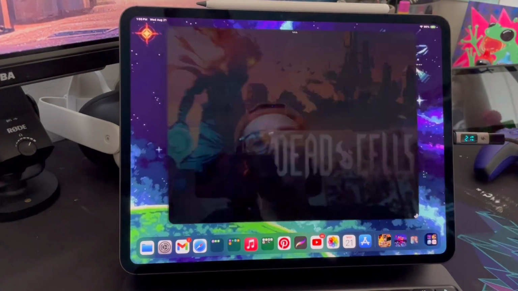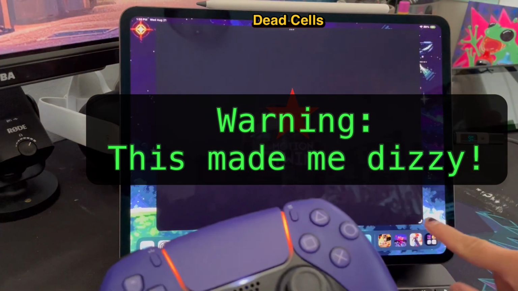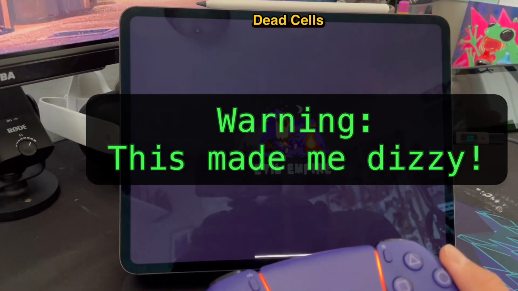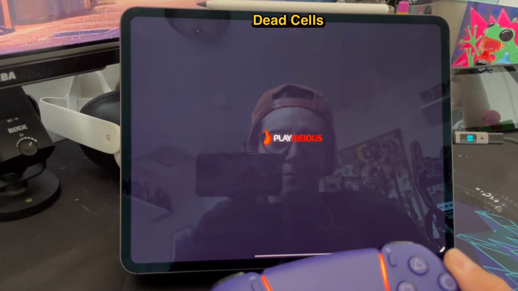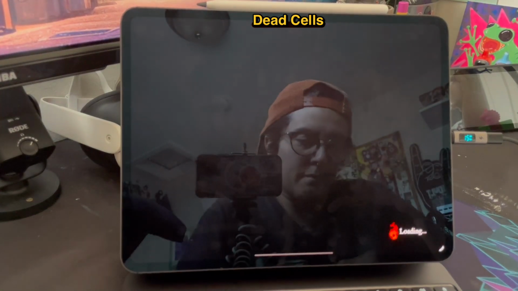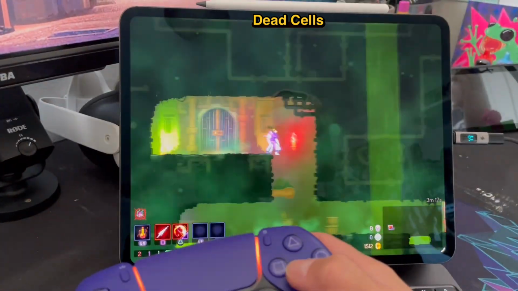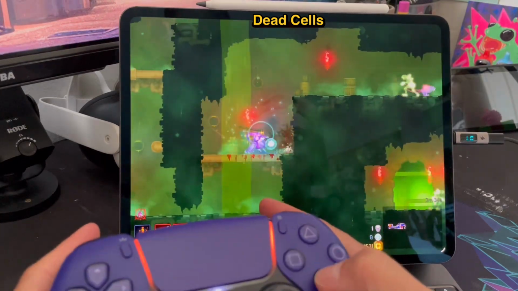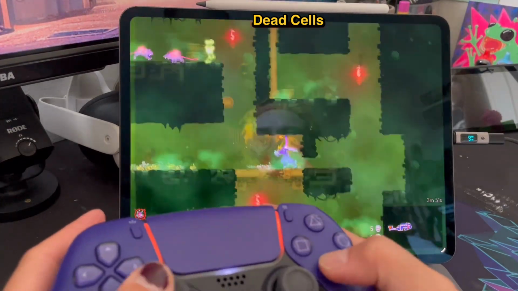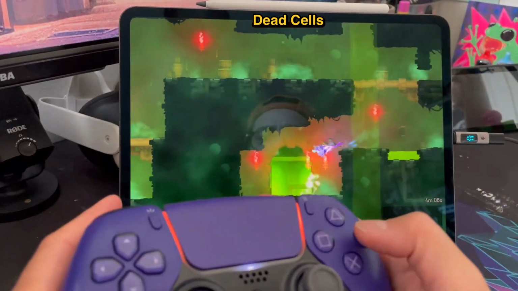But again, that's the extent of how much I've played that game, but that's on Netflix too. It looks really good. Here's Dead Cells. I love this game, but this sped up gameplay here was a little bit nauseating. This game is great. I hadn't played it in a while, so I was kind of struggling, forgetting how to do a couple things.